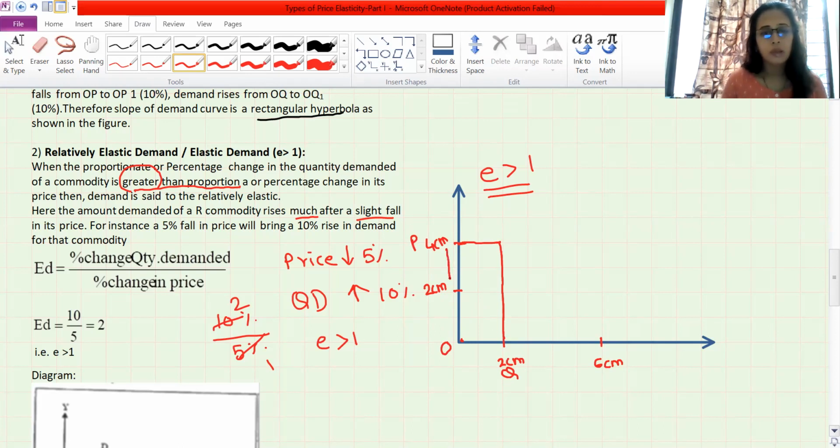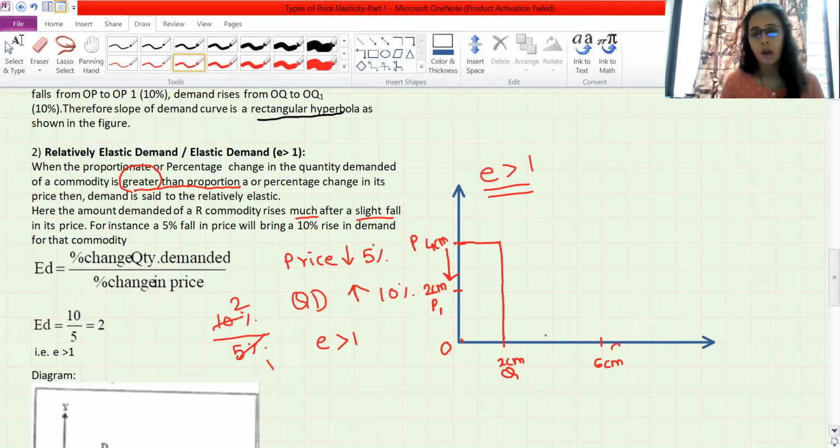Now what they are saying, there is a fall in price. So we have marked over here half only. It's total 4 centimeters, so half, OP1. After 2 centimeter I have marked OP1. Now price has fallen, so your demand will increase, but it is increasing double. Like I have to show this from 2 centimeter to 6 centimeter. This total distance is only 4 centimeter. If you don't want to count from here, you can count from 0 also.